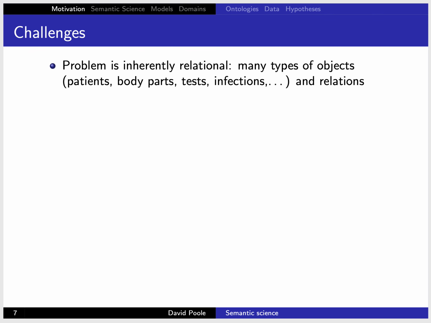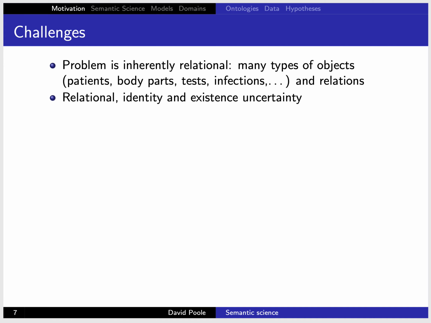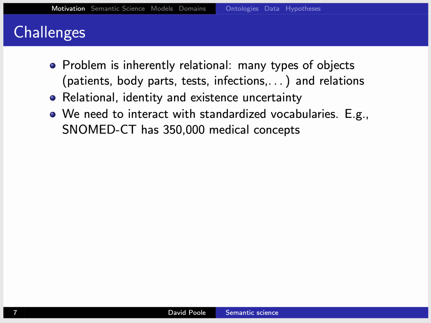So this problem is inherently relational. There are many types of objects: patients, body parts, tests and infections, and relations. So lots of types of objects and relations. There is relational uncertainty, which means we don't know what's true. We can be uncertain about whether 2 descriptions refer to the same object or not. And we could be unsure about whether something exists or not. So there are all of these different forms of uncertainty we'll find.